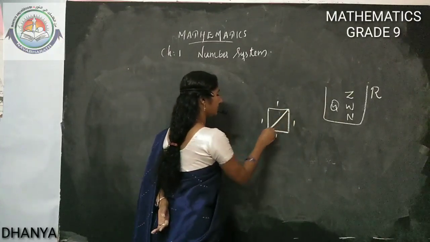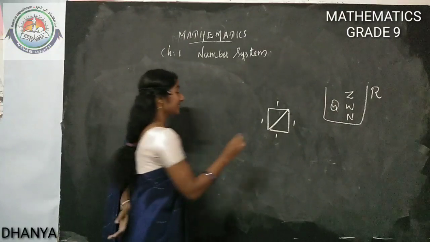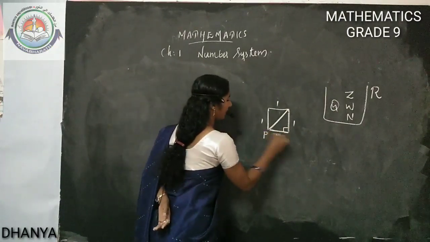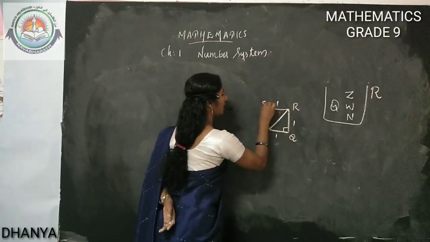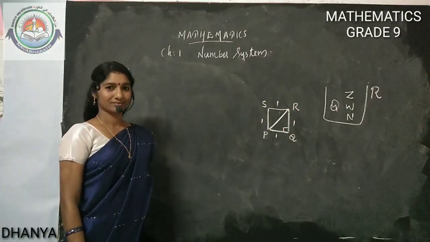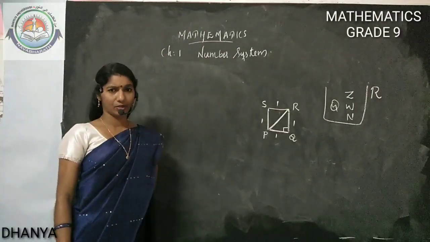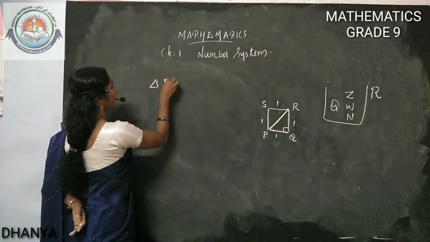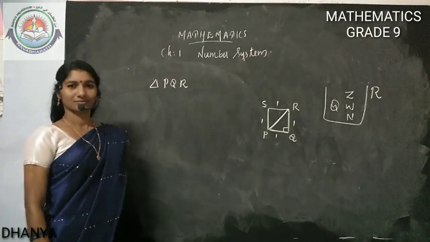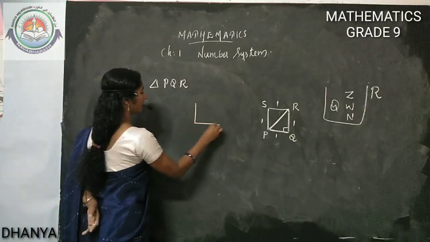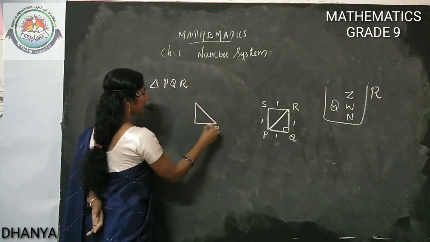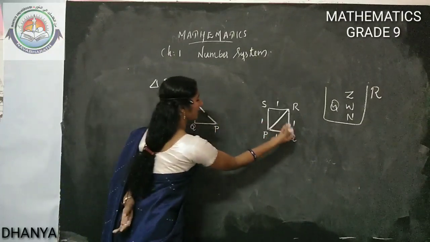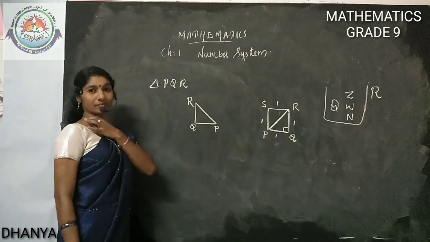Draw its diagonal. Since it is a square, this is 90 degrees. PQRS is the square. While drawing the diagonal, you are getting 2 triangles. Consider the triangle PQR. I am drawing PQR separately. This is P, this is Q, this is R. PQR.